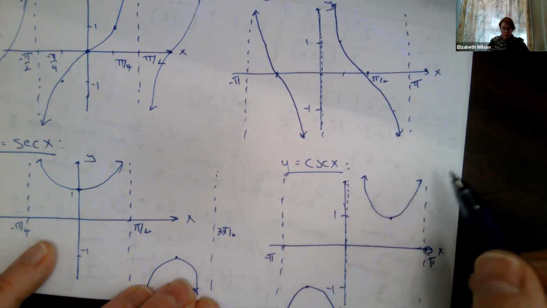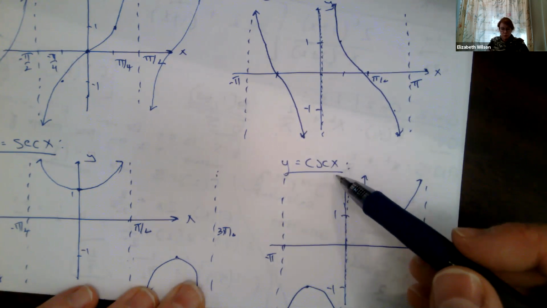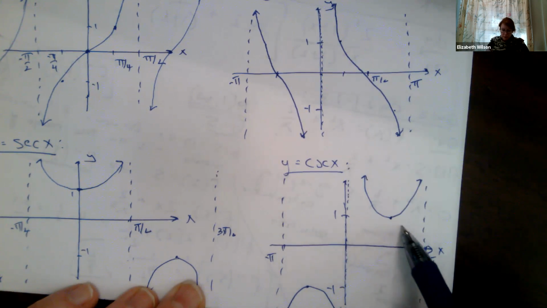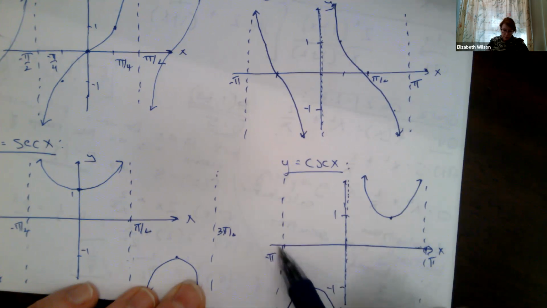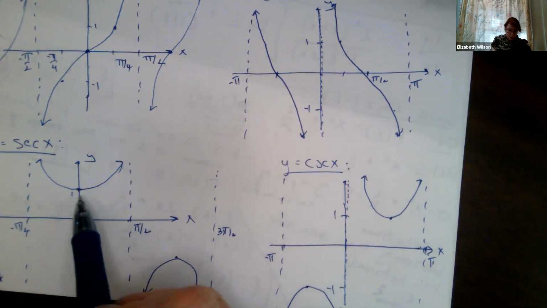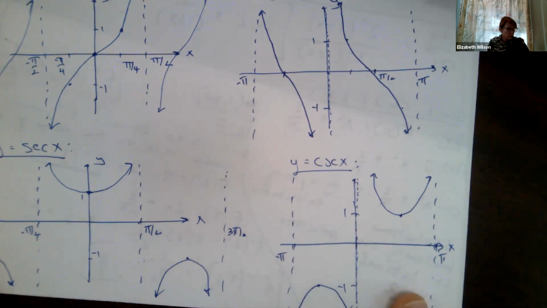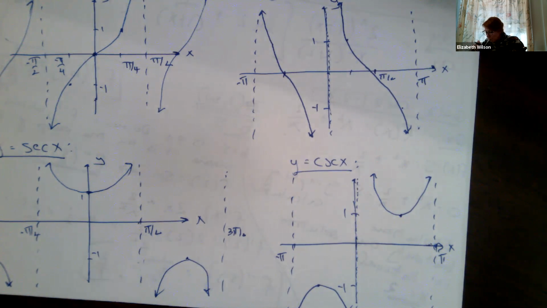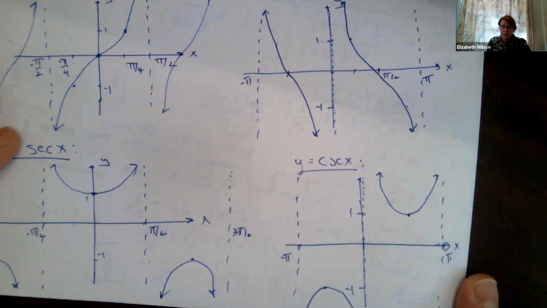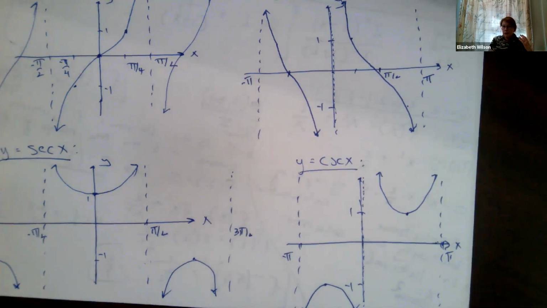And then down here, if you can't remember what these graphs look like, remember cosecant is 1 over sine. I'm going to draw a sine function, and a cosine function like this, and that's how I get these graphs. Okay. All right, so hopefully that was a review. Give you guys a chance to finish writing that down. And then we'll talk about derivatives.